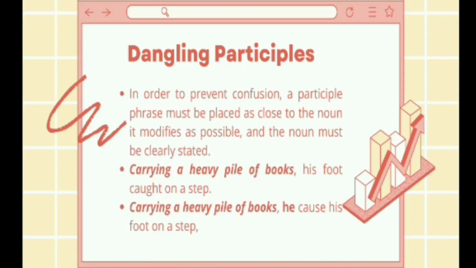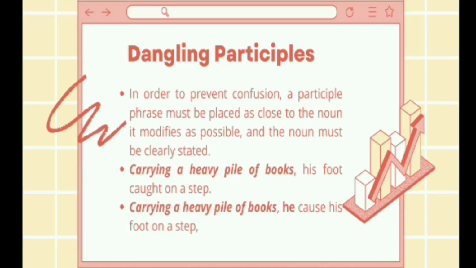For example, carrying a heavy pile of books, his foot caught on a step. In this sentence, there is no clear indication of who or what is performing the action expressed in the participle carrying.